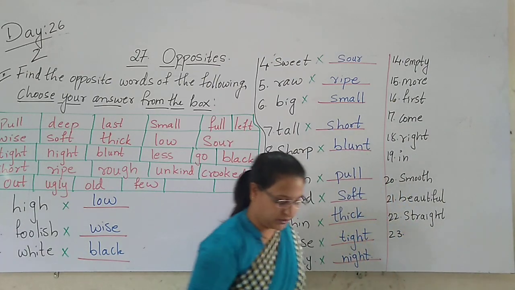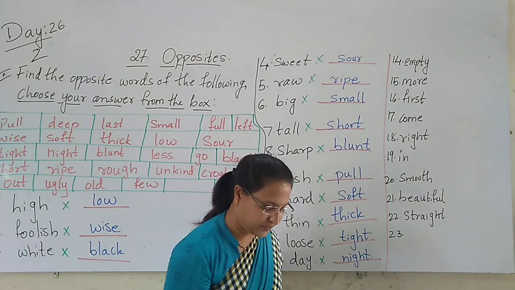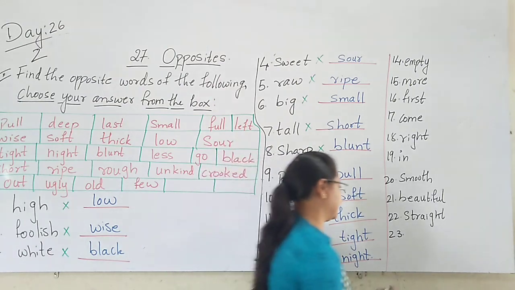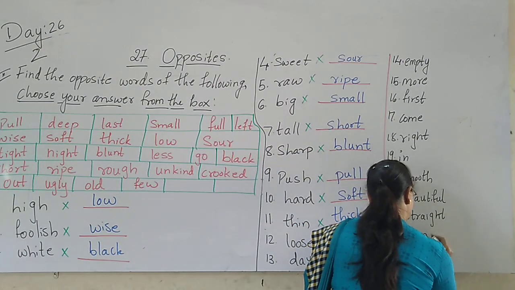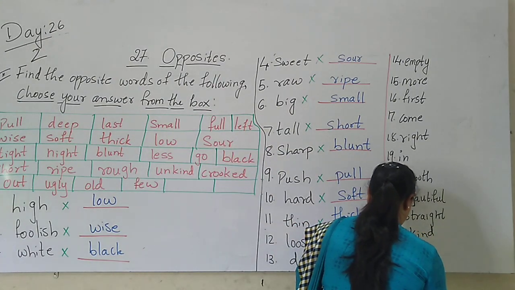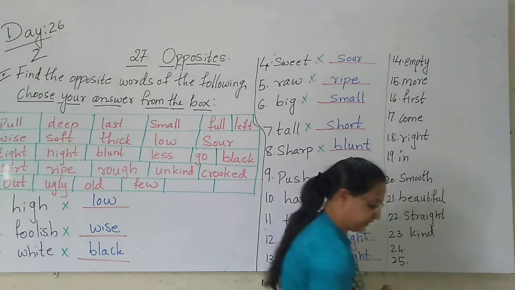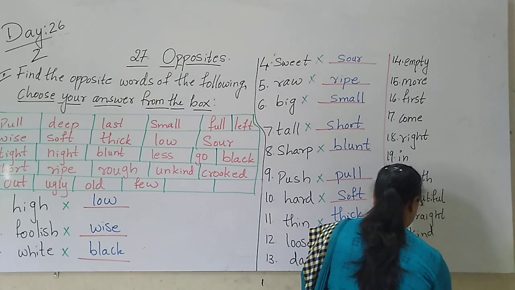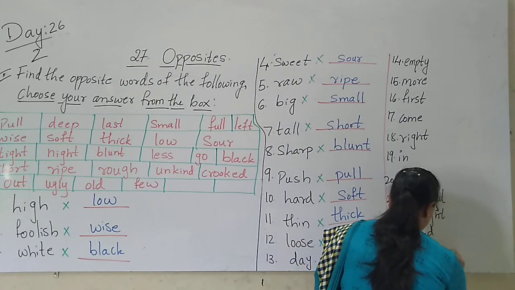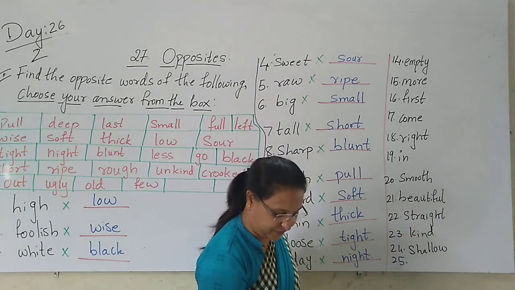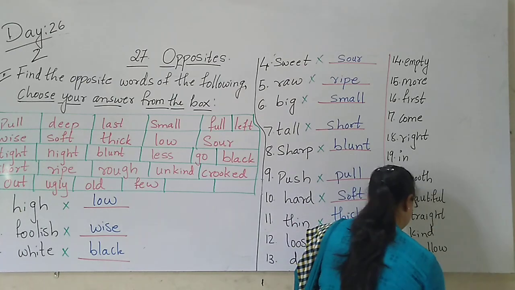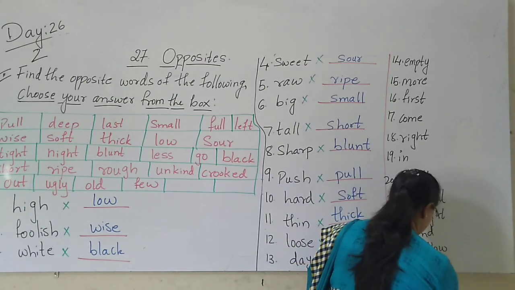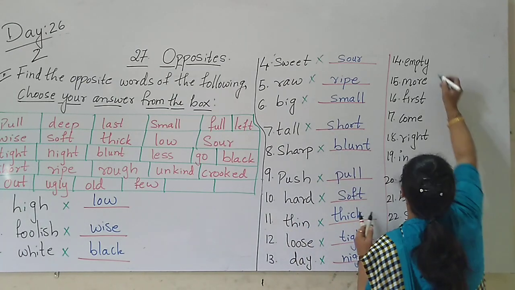The 23rd word is what here? That is kind. 24th, what is the 24th? That is many. Many, yes.